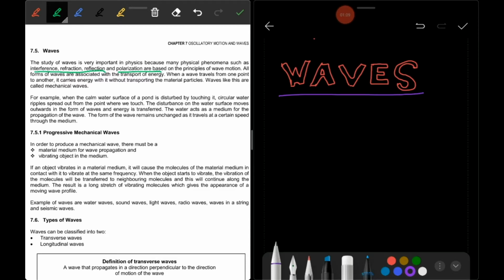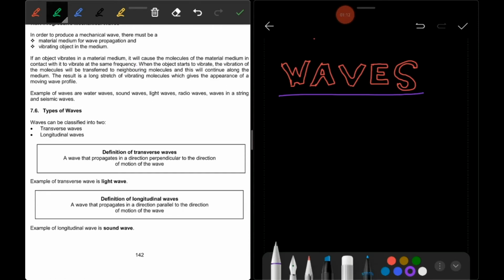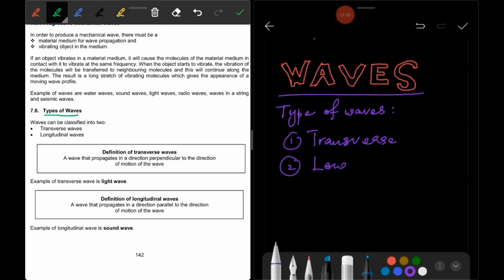Okay, let us see here the types of wave. There are two types of wave here, and this is the important point that you should know. One we call transverse wave, and another one is longitudinal wave. Transverse and longitudinal wave. You should be able to differentiate between transverse wave and longitudinal wave.